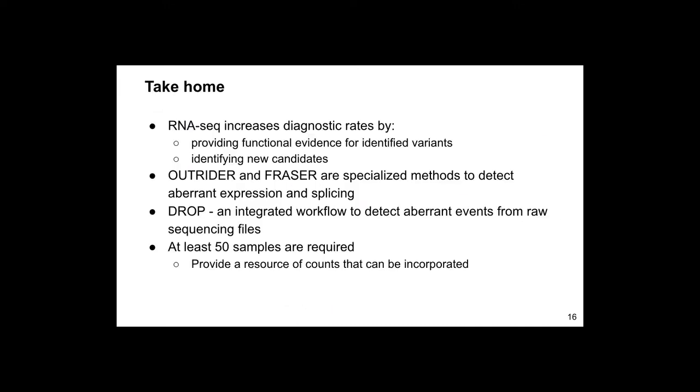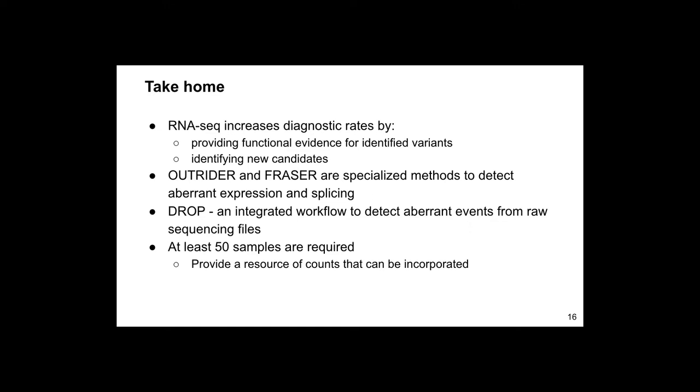So the take-home of my talk is that RNA sequencing has increased our diagnostic rates by providing functional evidence for identified variants and by identifying new candidates that were missed by whole exome or whole genome sequencing. OUTRIDER and FRASER were developed as specialized methods to detect aberrant expression and aberrant splicing respectively.